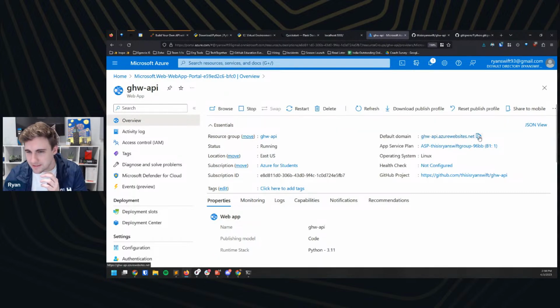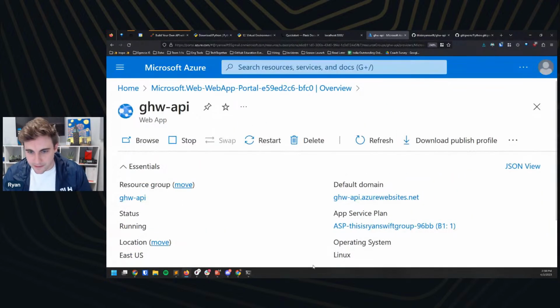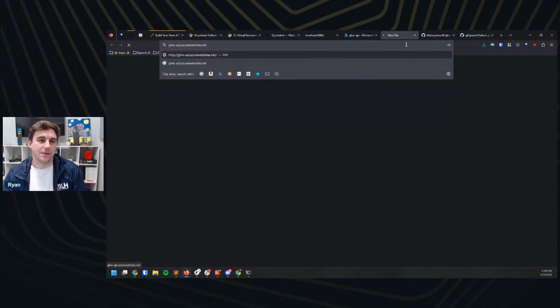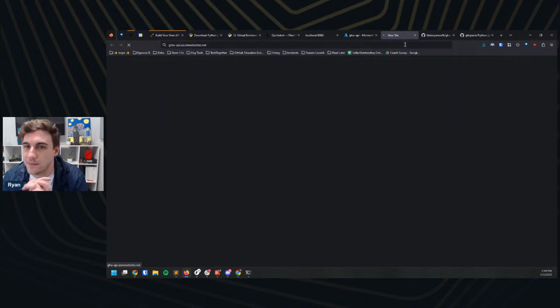And so if we take this default domain, so remember I named my project GHW-API, I'll zoom that back in. So we should be able to just open up this web page and hopefully, give it a second. Oh, maybe not. We'll get impatient. Try this again. Might still be deploying.